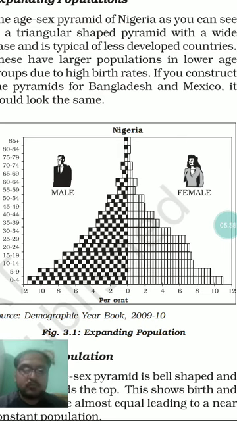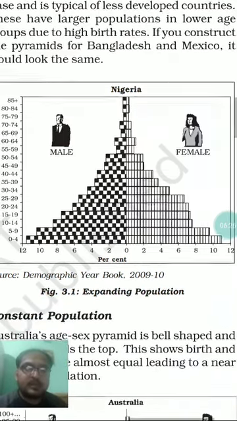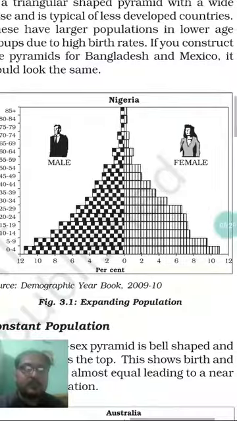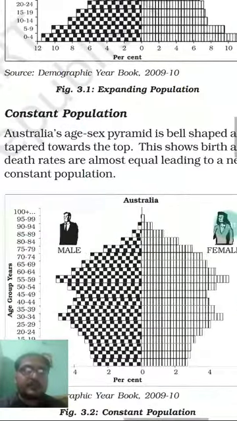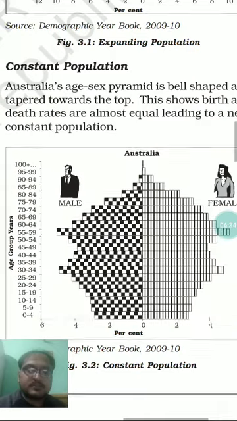As we already know, there is a fixed life expectancy in any civic society. That's why over the higher age groups you will find very little population, and very few people live beyond 60 years. So this is all about the expanding population pyramid, which is a special case for developing and underdeveloped countries. Then we looked into the constant population age-sex pyramid.